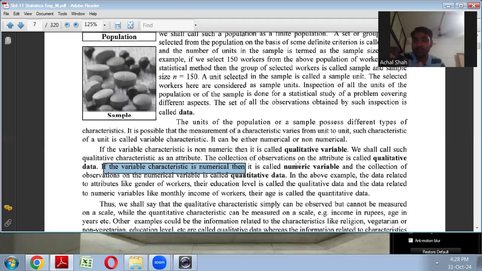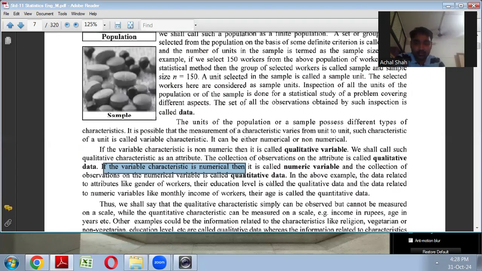If there are 150 workers and you are studying the standard of living of those workers, in that one parameter is the information about the expenditure they are doing, right? So the expenditure done by a worker, that is in numbers, right? You can calculate it. So that is numerical data or quantitative data.